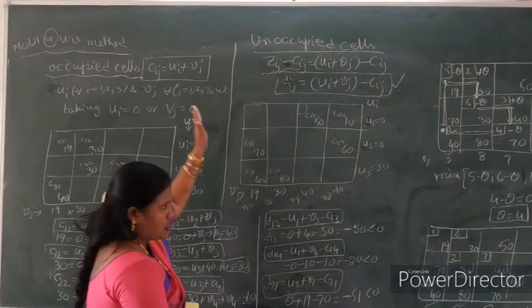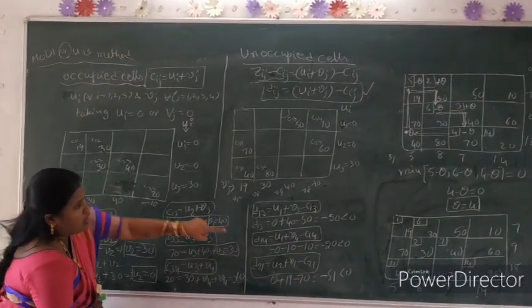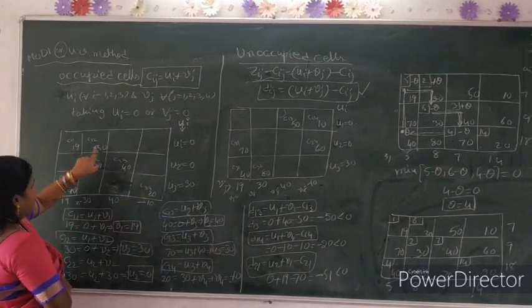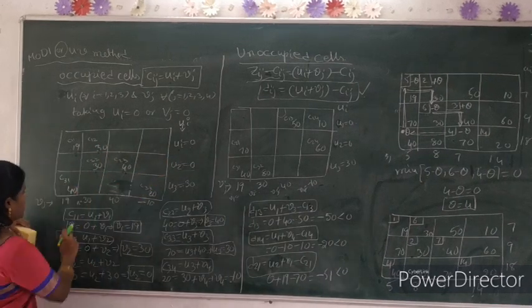Now find out the occupied cells. Occupied cells, now write down 19, 30, 30, 40, 40, 20. Now, most allocation cells put U1 equal to 0. Now we find out the C11, U1 plus